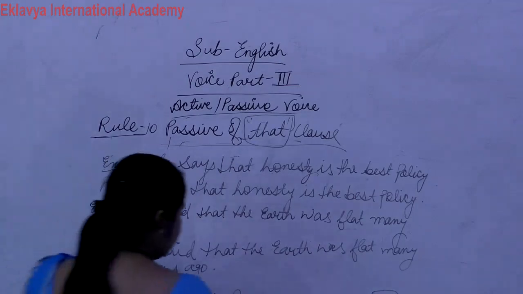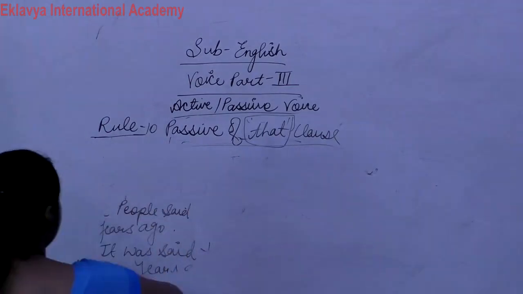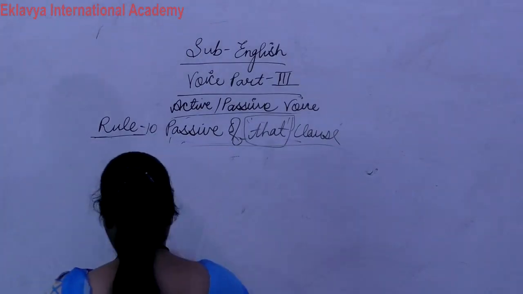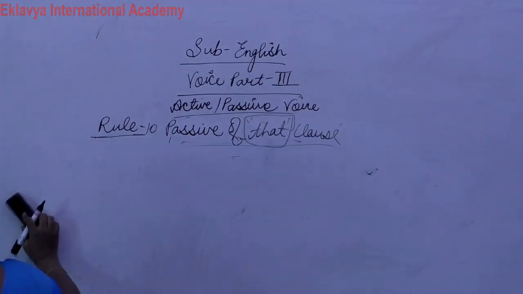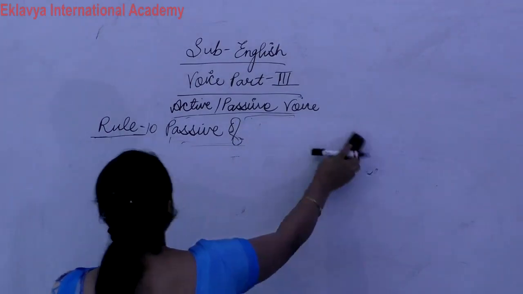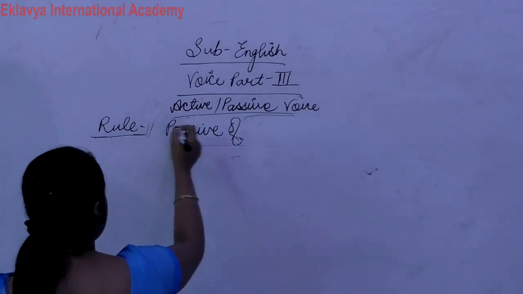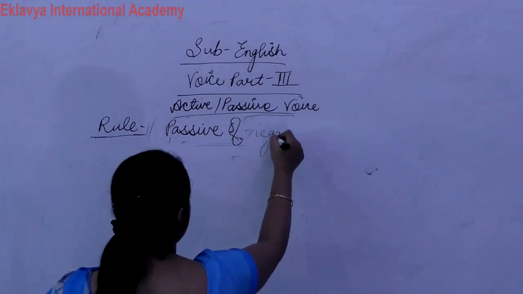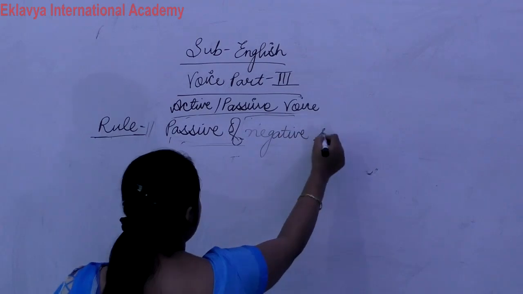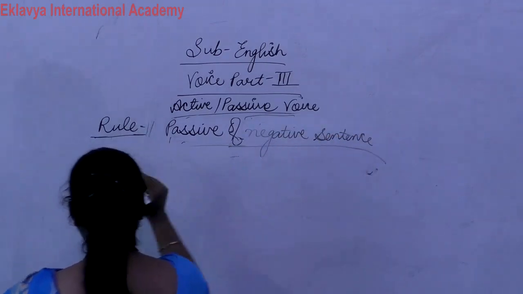Okay? Now next we discuss another rule. Now passive of negative sentences. Clear?